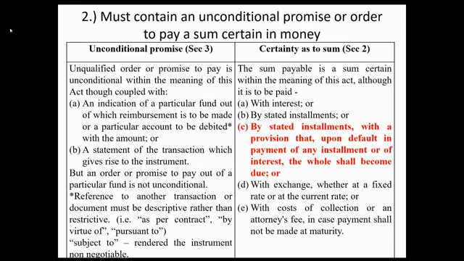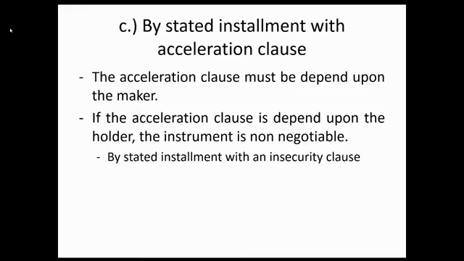Letter C, by stated installment with a provision that upon default in payment of any installment or interest, the whole shall become due. Ito yung tinatawag nating by stated installment with an acceleration clause. Pag sinabing acceleration clause, ito yung agreement between the debtor and creditor na if the debtor failed to pay any installment or the interest, the whole amount becomes due. It will not affect the negotiable character of the instrument. Pero take note, if the acceleration clause is dependent upon the holder, the instrument becomes non-negotiable. Sometimes ang tawag dyan is by stated installment with an insecurity clause.